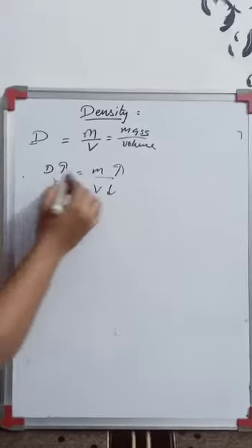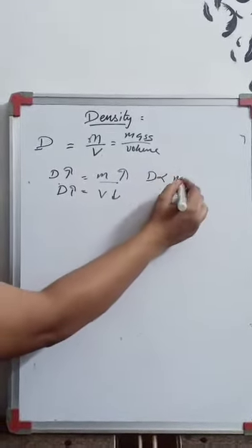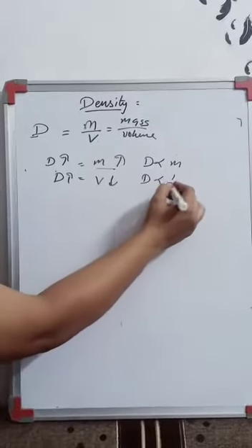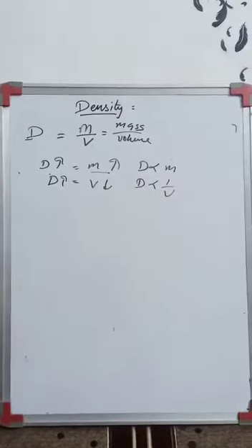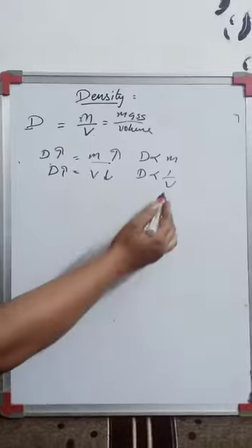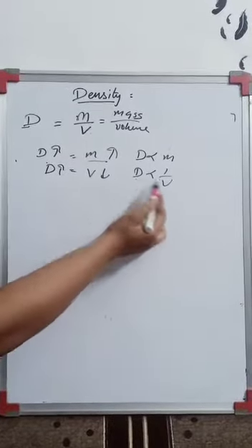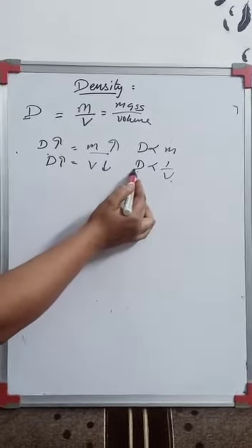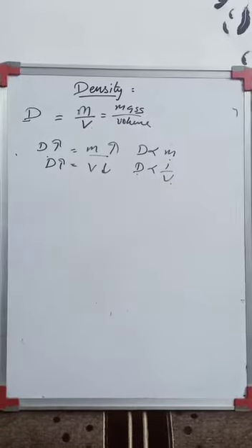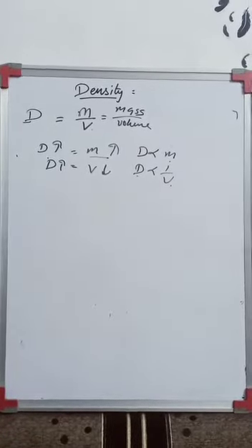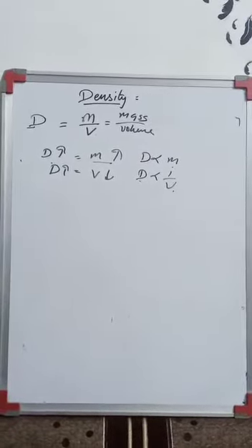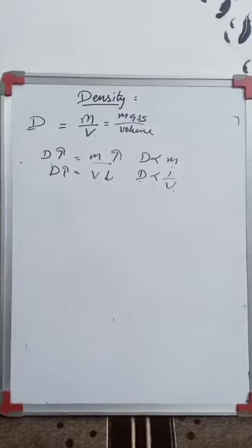So you can say density is directly proportional to mass and inversely proportional to volume. If I increase the volume, density will decrease. If I decrease the volume, density will increase. But with the mass, if I increase the mass, density will increase. If I decrease the mass, density will decrease, right?